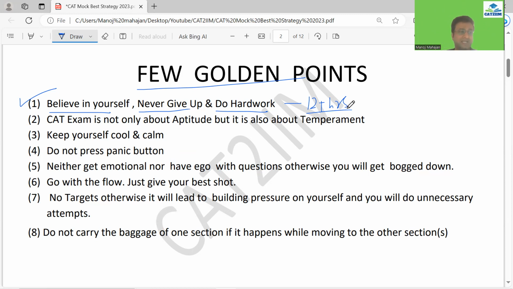Secondly, in the LRDI, just make sure that every day you do 3 to 4 sets. And better than doing 3-4 sets without any time limit, start writing the sectional test. Normally you would have 4 LRDI sets in the sectional test. So write the sectional tests on a regular basis and make sure that you do the thorough analysis. That is something you can apply for the LRDI, and always remember the DPACT strategy, which I am going to tell you in a while. That will also help you in pushing your percentile.